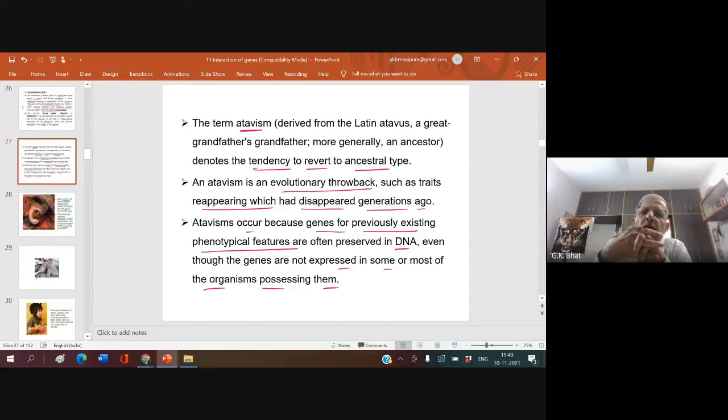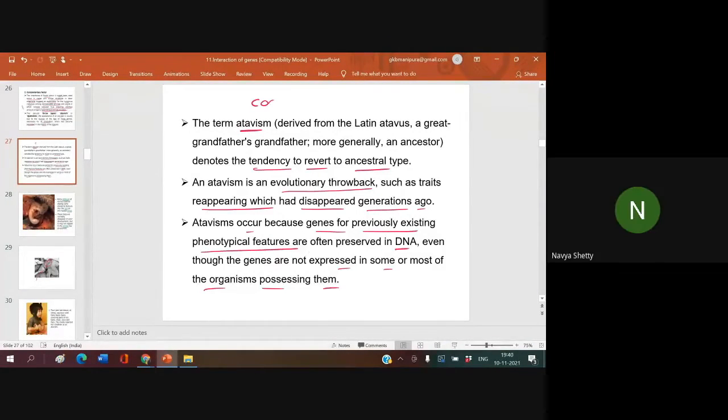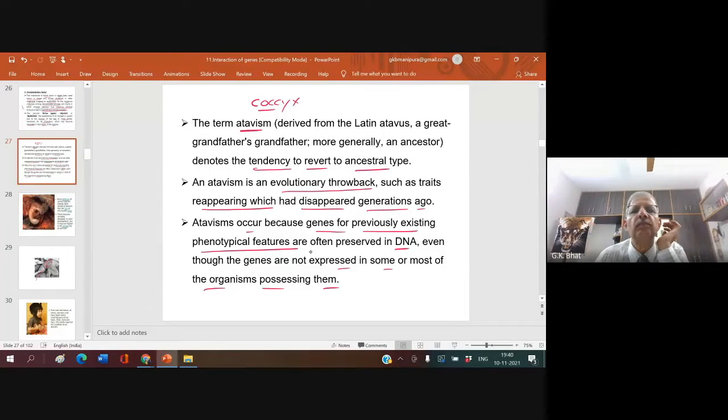All of us have a tailbone. What is it called? You have a short bone at the end of your vertebral column. Are you aware of that? Coccyx. Who said it? Navya. Coccyx, the tailbone, a short bone at the end of your vertebral column.